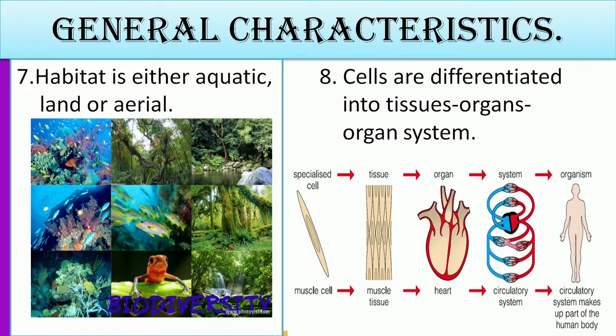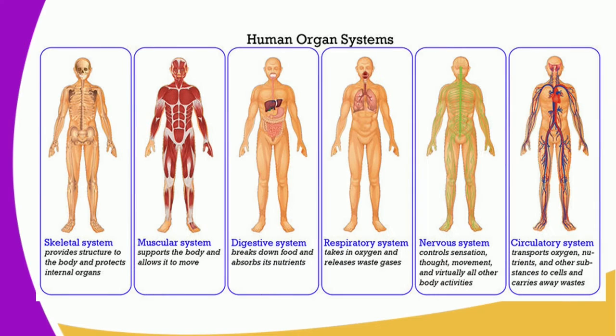And the circulatory system is one of the main systems that make up the body of a human being. So many organ systems will make an organism. So you can see from the basics, the cells, which are the basic unit of life, end up forming an organism, which is either a plant or an animal. And in this case, we are talking about the animals. So we have different types of organ systems that make up an organism, in particular, a human being.